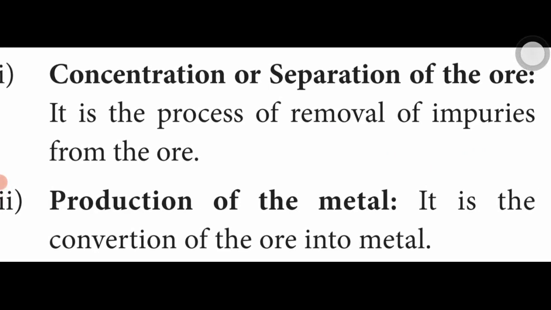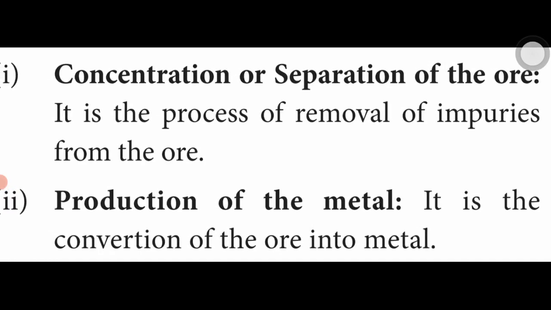This process is the removal of impurities from the ore. The ore contains some impurities. These impurities are removed by the process named concentration. The second process is production of metals. In this process, the ore is converted into metal.